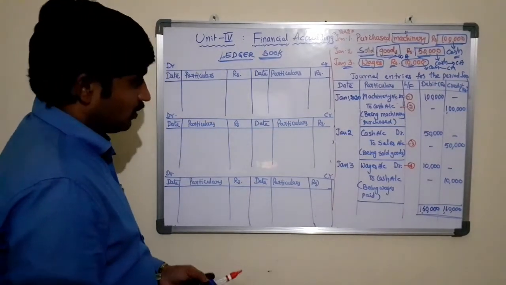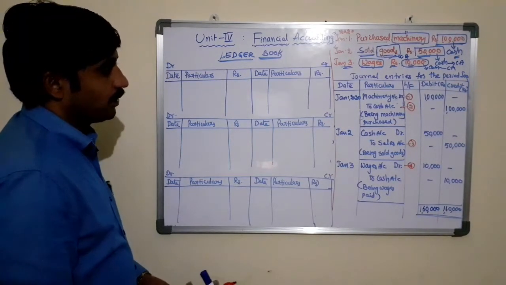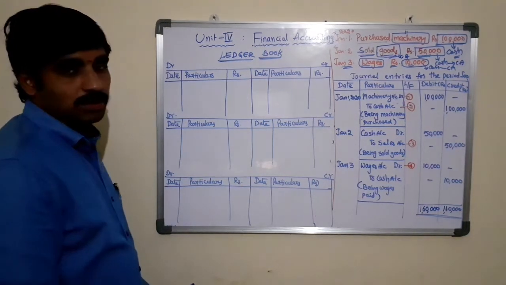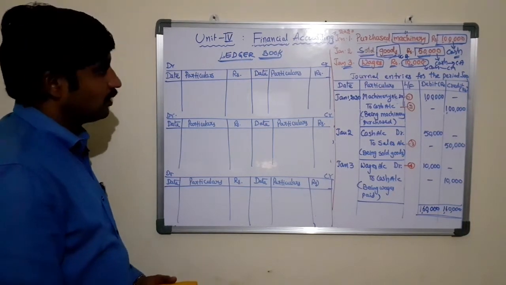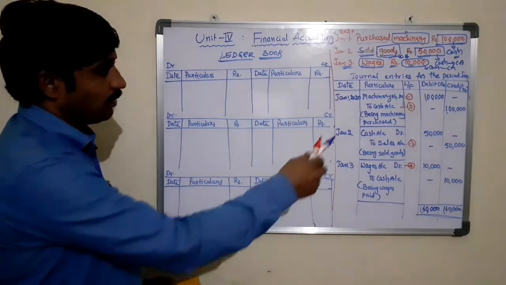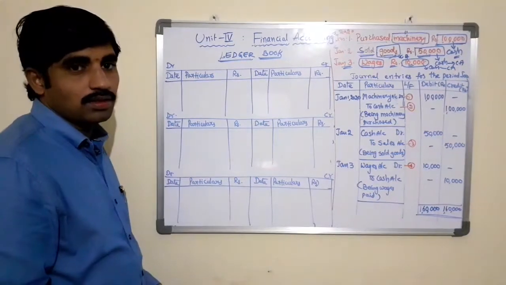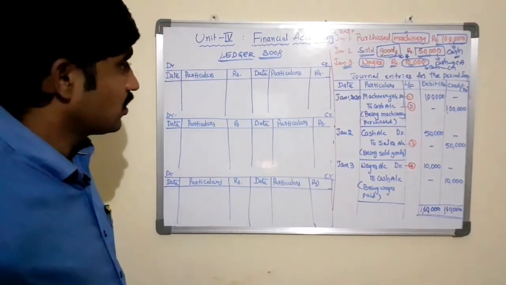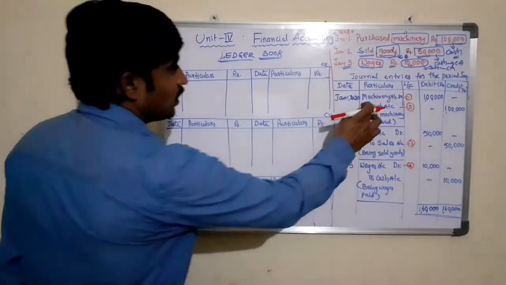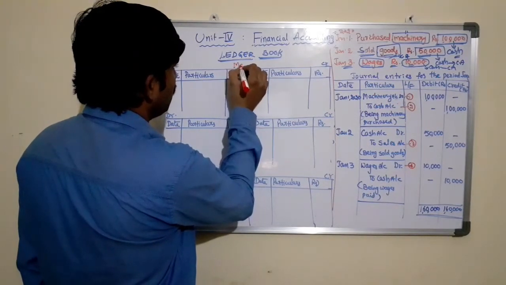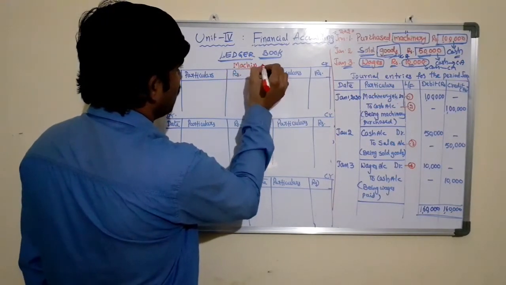Now let us transfer the journal entries from the journal to the ledger. Now we are transferring the journal entries from journal to the ledger, that is called as a posting, that is known as posting. So first we need to open machinery account. So the name of the account is machinery.